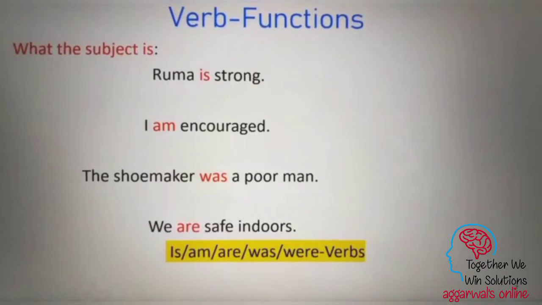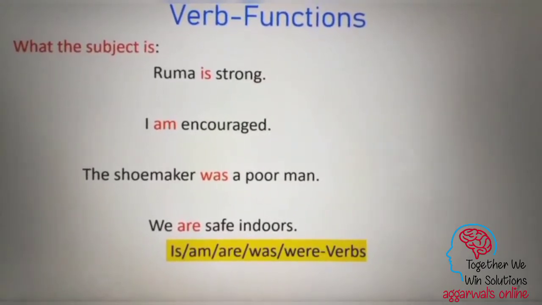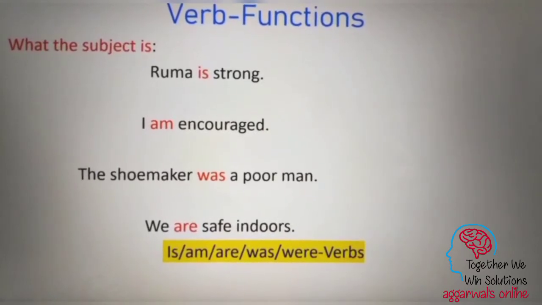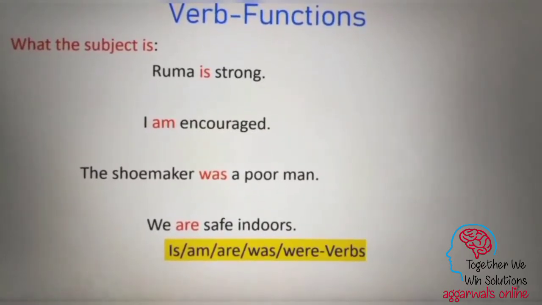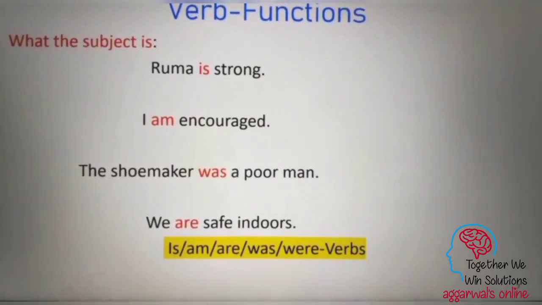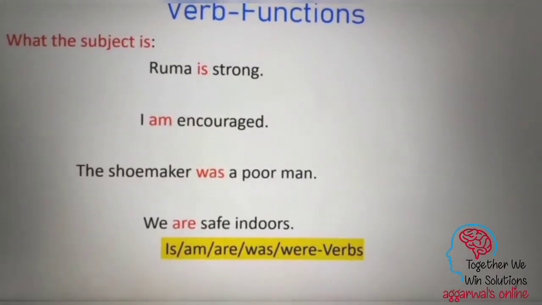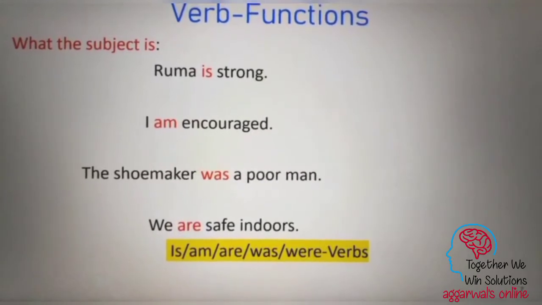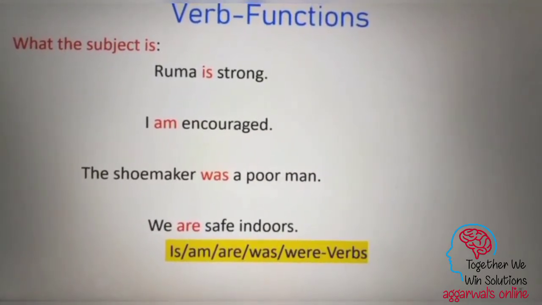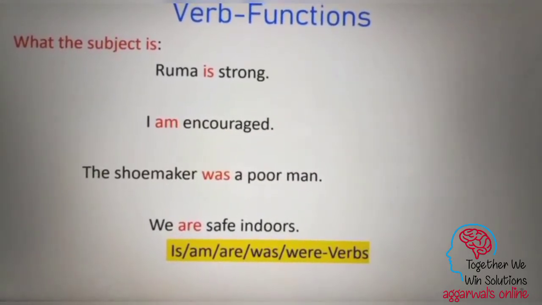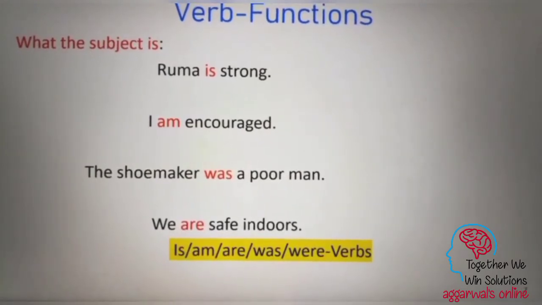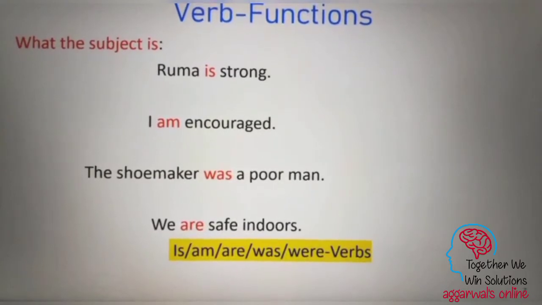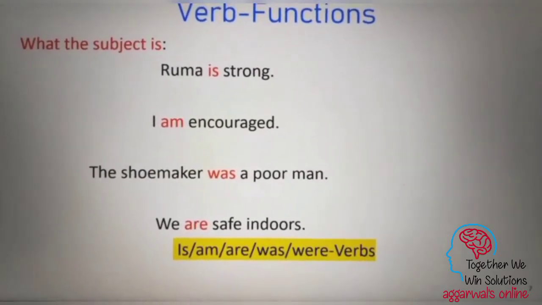So now we go on to see the third function of the verb, what the subject is. Ruma is strong. I am encouraged. The shoemaker was a poor man. We are safe indoors. So look at the verb which has been highlighted in red in each case. Now these verbs mean nothing on their own, but when they are joined to a sentence, they tell us about the present condition or the past condition of a subject.